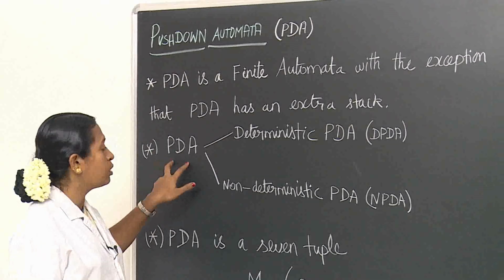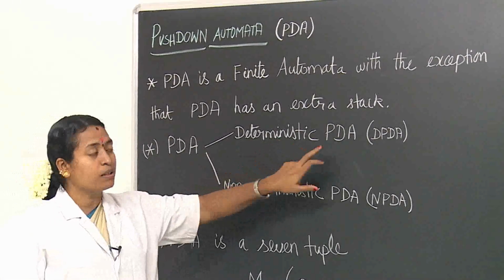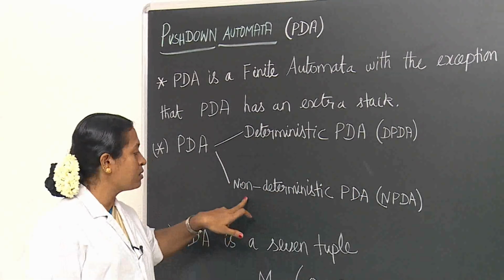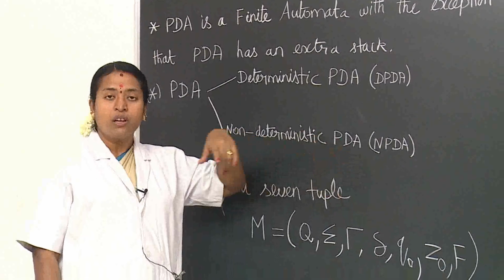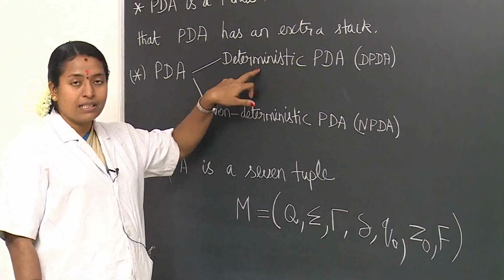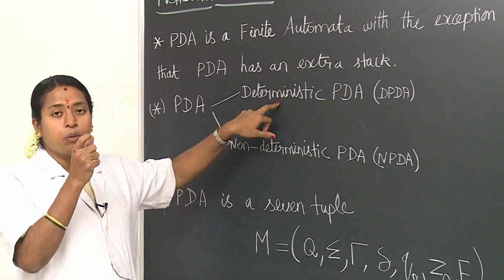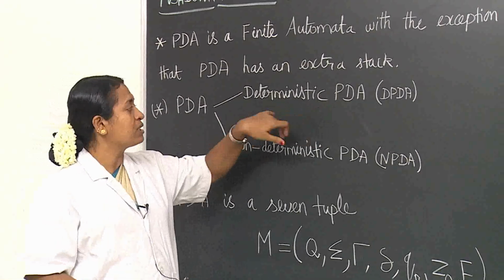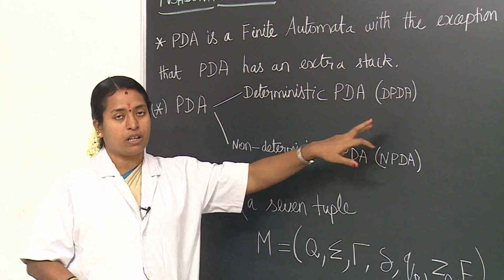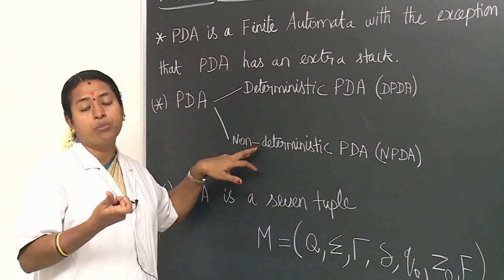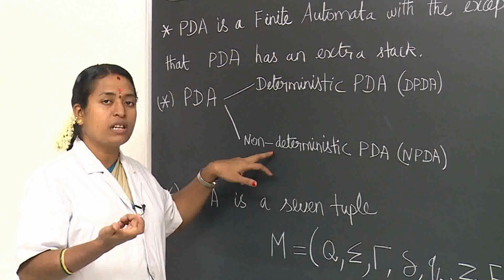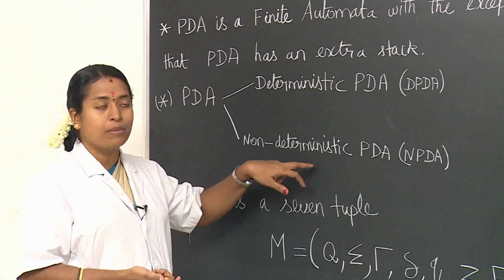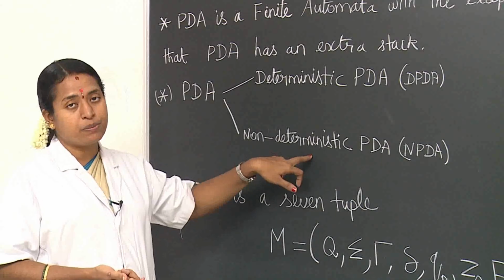Here, this is also of two types. One is deterministic push down automata, another one is non-deterministic push down automata. You already know deterministic means that from accepting one input symbol, it goes to only one state. That kind of PDA is known as deterministic push down automata. If it accepts one input symbol and goes to more than one state, then it is known as non-deterministic. It also accepts epsilon.